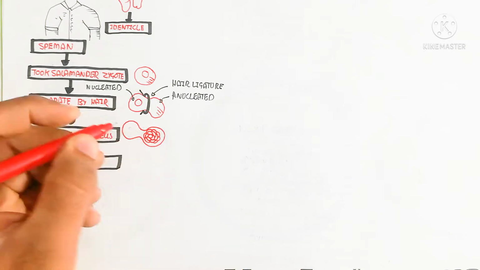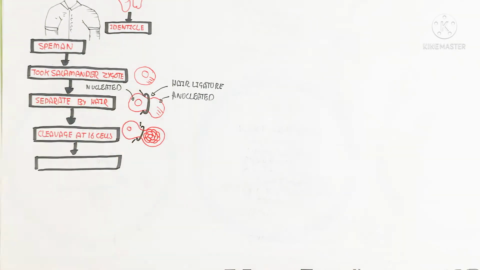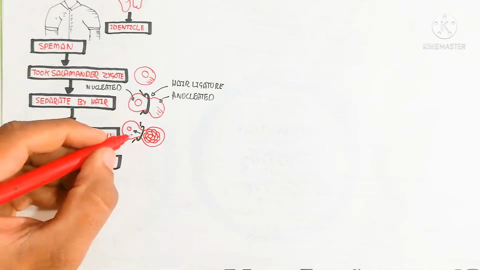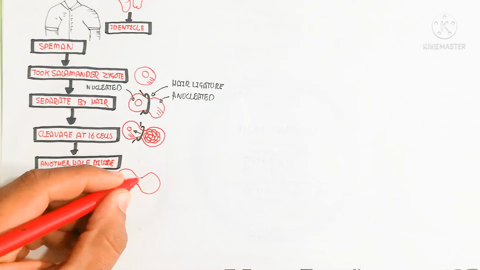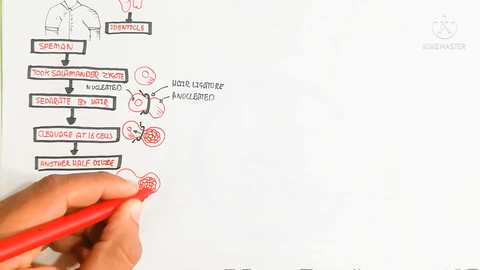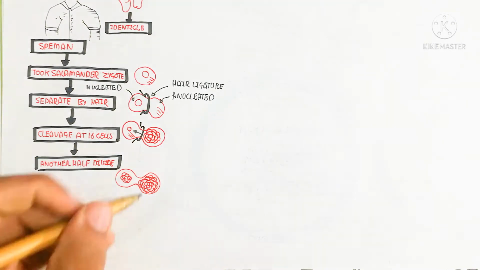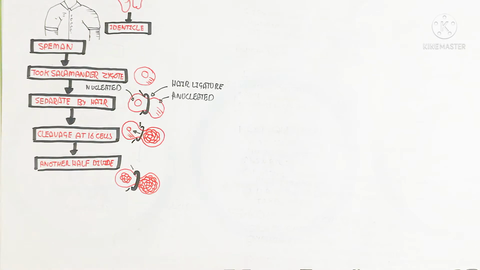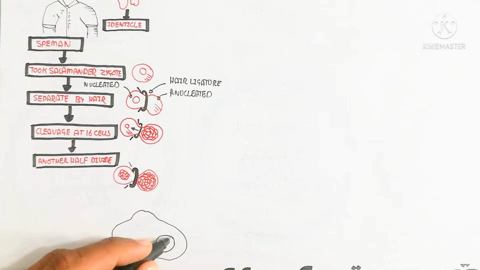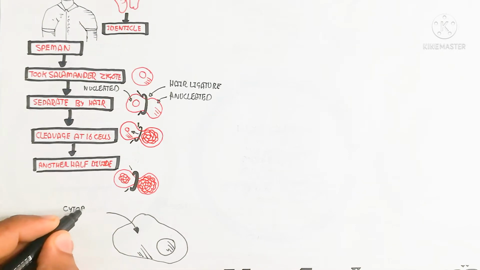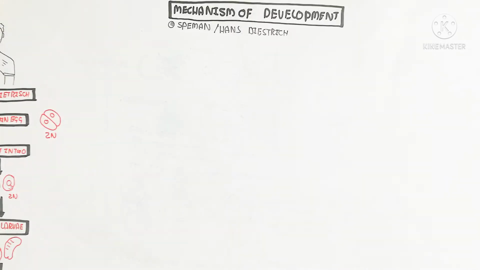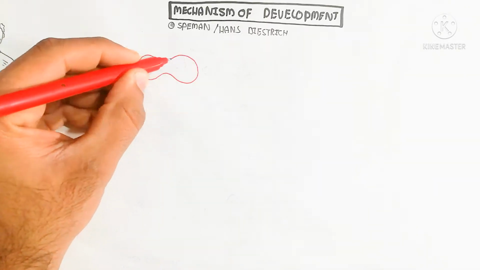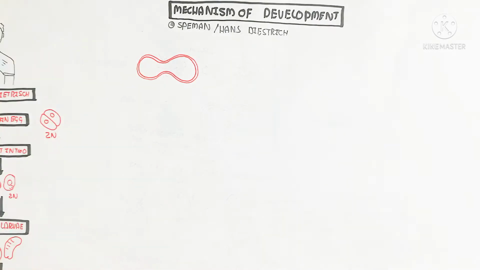After this, at the 16-cell cleavage, suddenly one cell separates from it and goes into the anucleated side, and the other half divides again, and it will be normal development. In this way, two embryos are formed, and both are normal. So he concluded that the nucleus is very important and the cytoplasm is not so much. Here we will discuss the cytoplasm, cell and nucleus. So let's begin to understand.